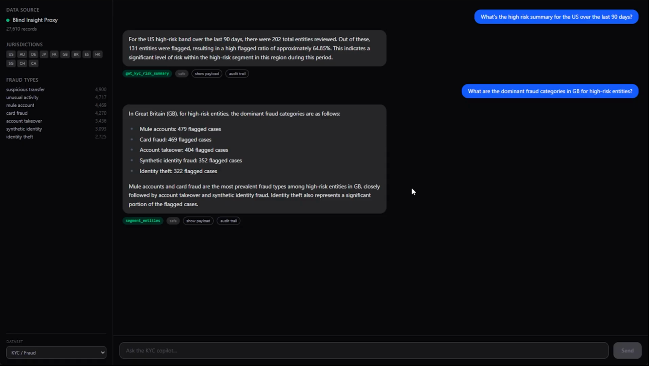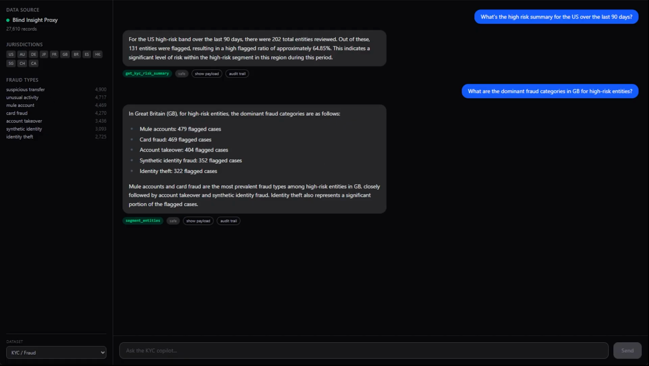This is formatted utilizing a markdown output, so you can just copy and paste it into a Word doc, for example, or an email pretty easily. You get here the 479 flagged cases, card fraud is 469, account takeover is 404, et cetera, et cetera.